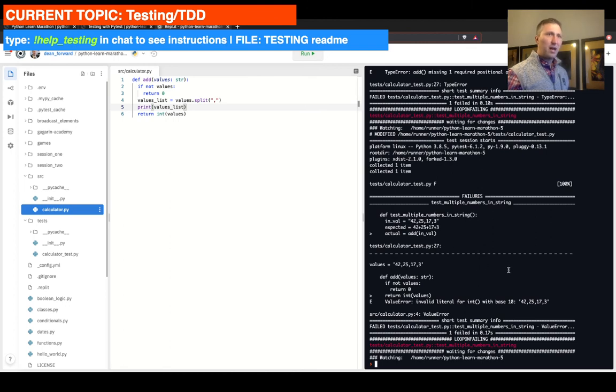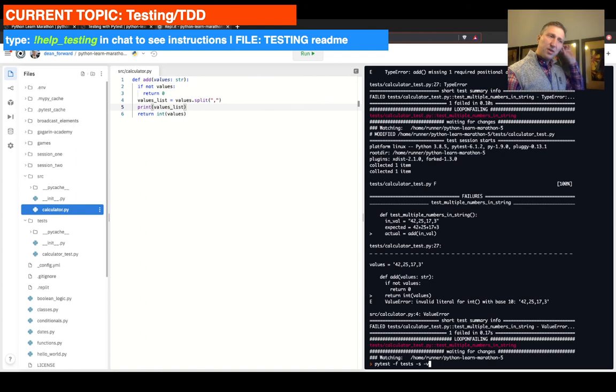Oh, did we? Ah, we reloaded and it crashed. Okay, so I'm going to do the following. It crashed unfortunately on my side, so I'm going to run pytest -f tests, and then -s and -v.